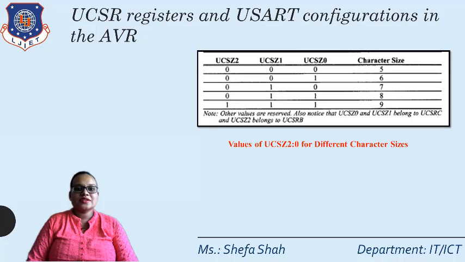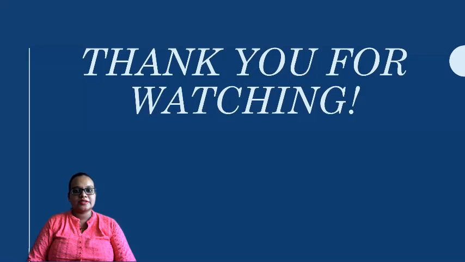Now, as we have discussed, the UCSRB register has the bit UCSZ2, and in the UCSRC register there are UCSZ1 and UCSZ0. The combination of these 3 bits forms how many bits of data there should be. If it is 000, then 5 bits; 001, 6 bits; 010, 7 bits; 011, then 8 bits; and 111, that is 9 bits. By default, we will use 8-bit data for transmitting as well as receiving. So we are using the option 011 while selecting these bits.